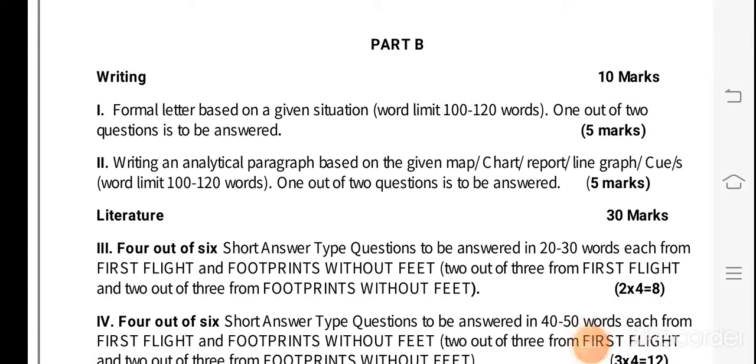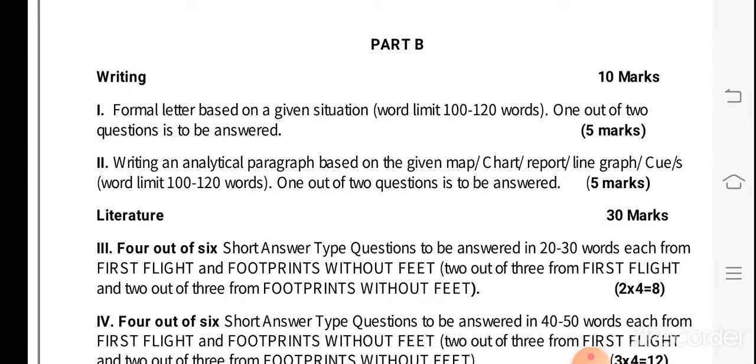Now we are going to talk about part B, in which there will be a writing section of 10 marks. In the writing section there will be a formal letter writing. Here we will get two options, out of which we have to do only one, which will be of 5 marks. Word limit will be 100 to 120 words.